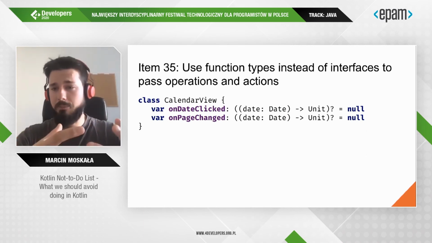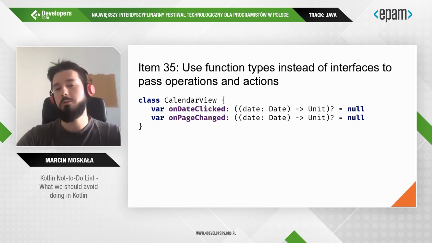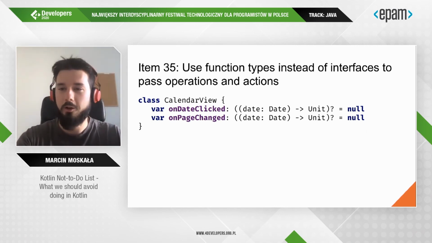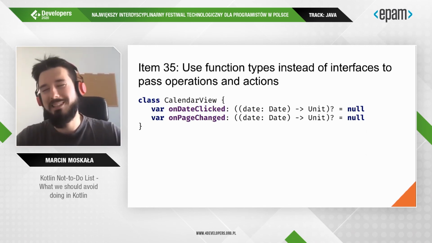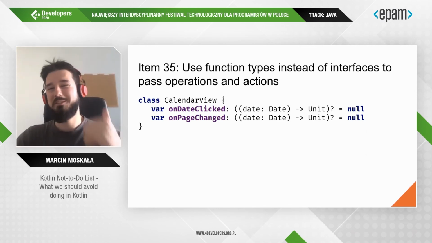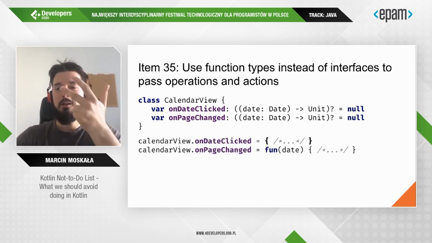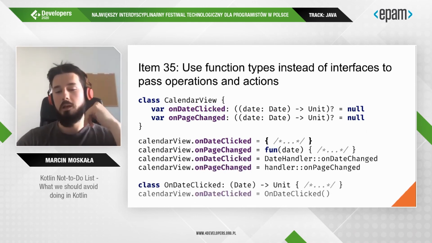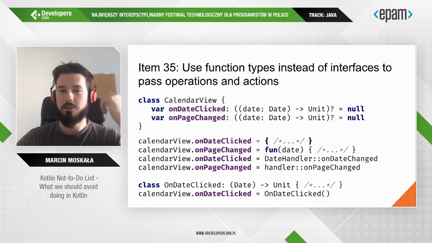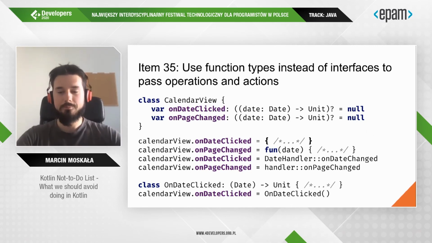It gives us more flexibility, and it is also much better supported by the Kotlin programming language. So to create the interface, you need to create an object. To create an object that implements function type, you can use lambda expression, anonymous function, function reference, bounded function reference. And also you can create an object that implements function type, because function type under the hood is just a special interface.